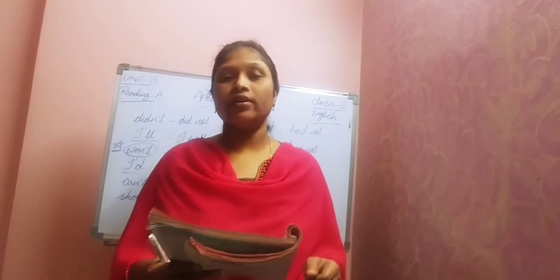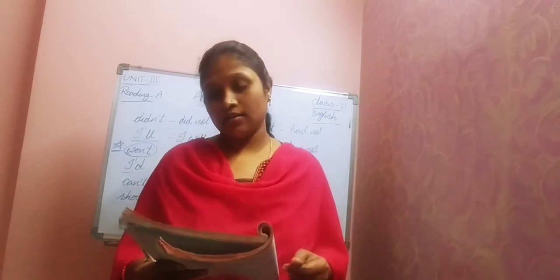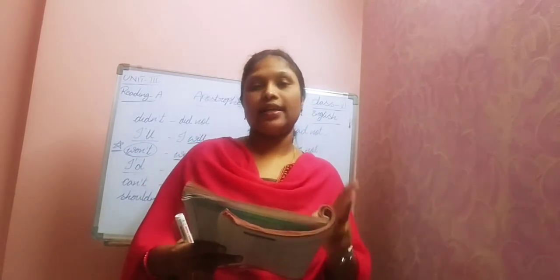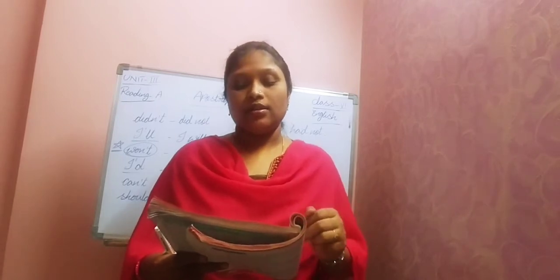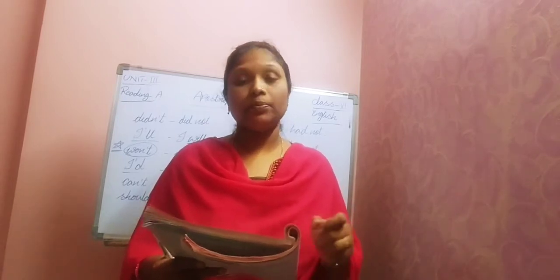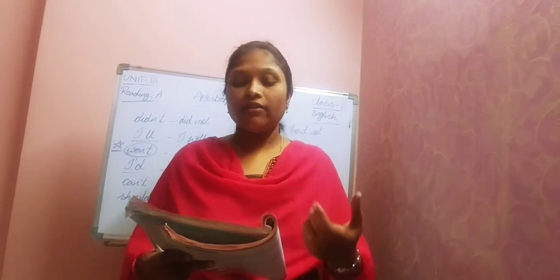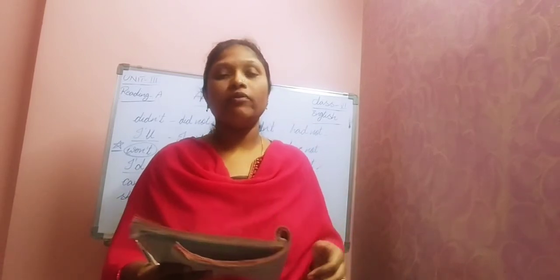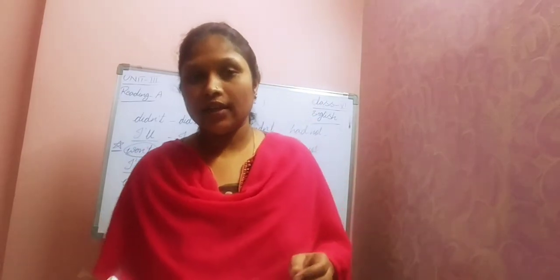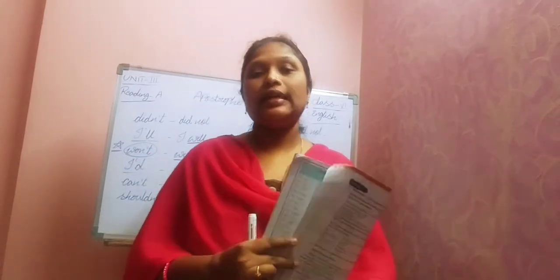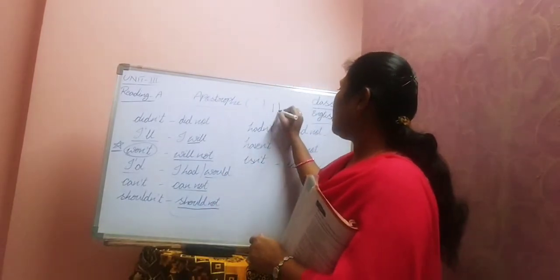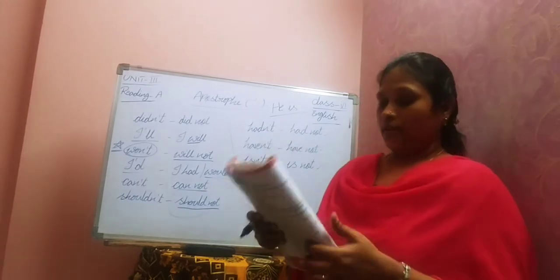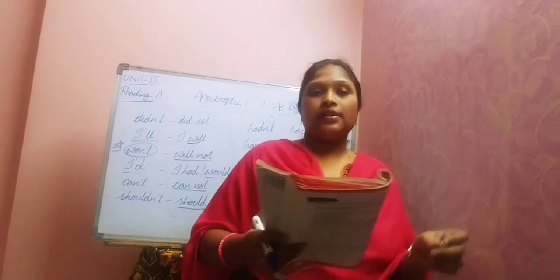So first identify the contracted forms in that sentence. How many are there? Two. First one is don't and second one is he's. Circle those two words first with a pencil. Then write the full form, long form, expanded form. So what is the expanded form of don't? We have already done that. That is do not. Next, he's. How to write that one? He is. There itself, write with a pencil.